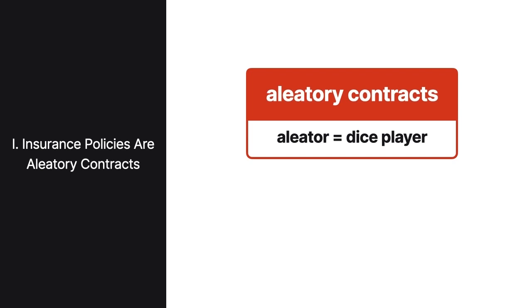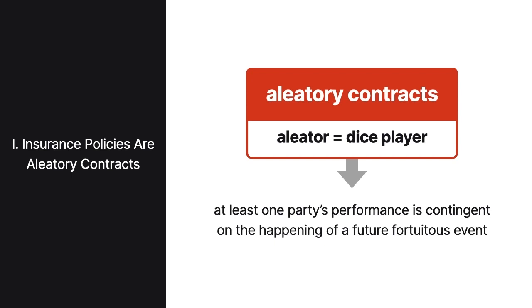For starters, it's helpful to recognize that insurance policies are in a special category called aleatory contracts. The name comes from the Latin term aleator, which means dice player. In an aleatory contract, at least one party's performance is contingent or dependent on the happening of a future fortuitous or chance event, like the outcome of a dice roll.